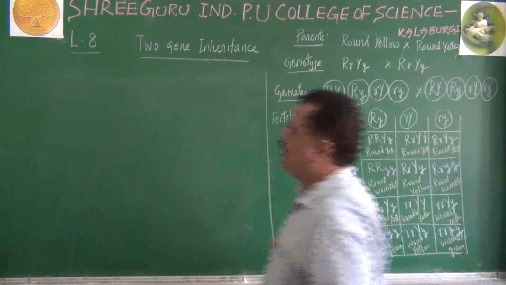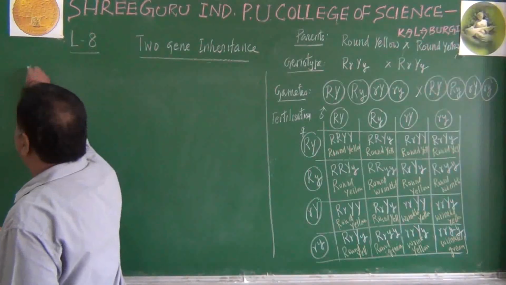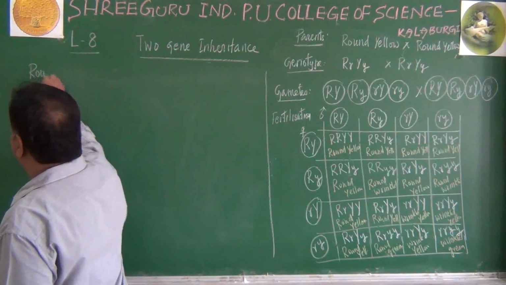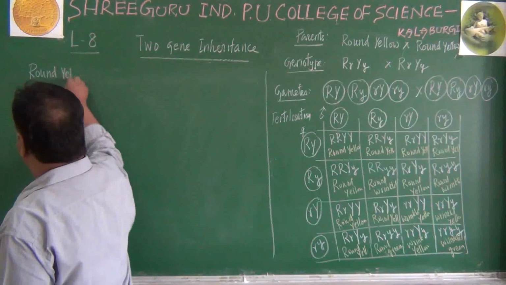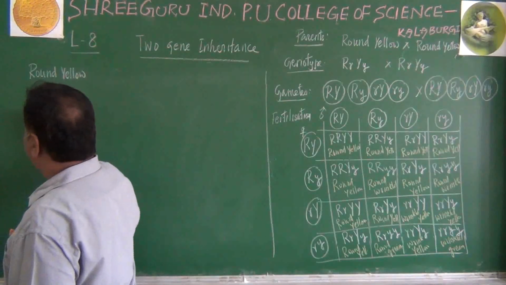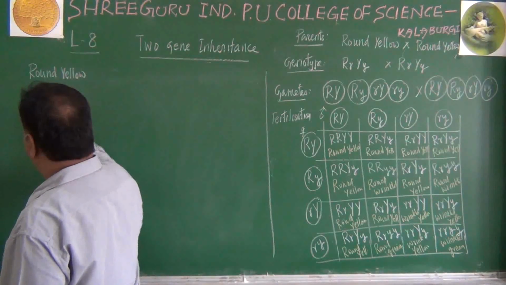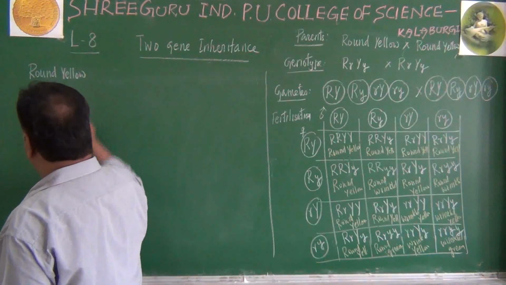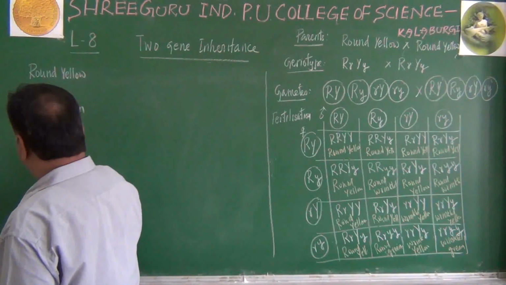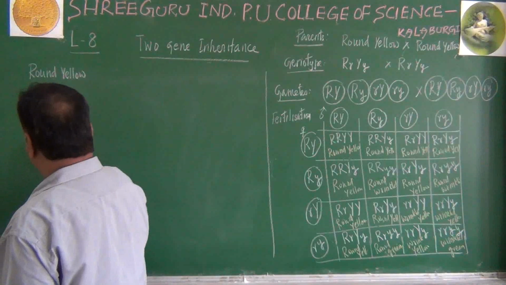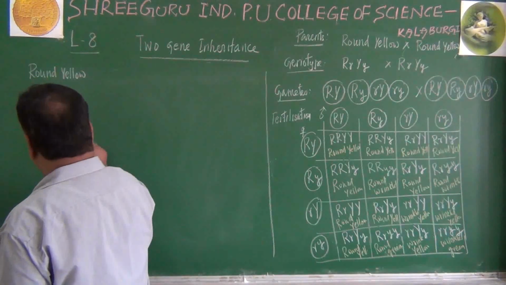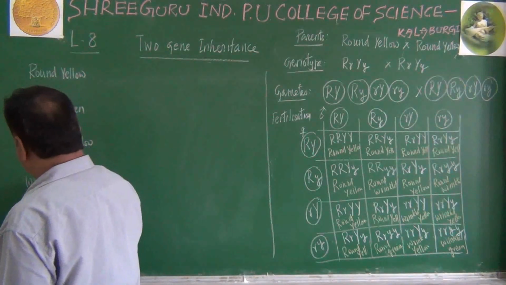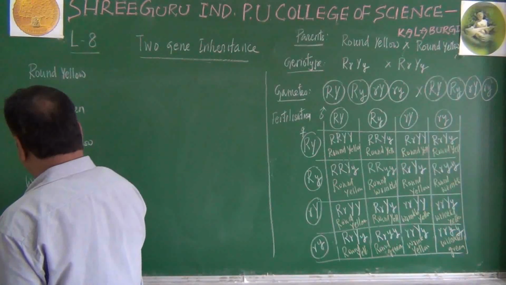You may find that one type of offspring is round yellow, another group of offspring is round green, the third one is wrinkled yellow, and the fourth one is wrinkled green.